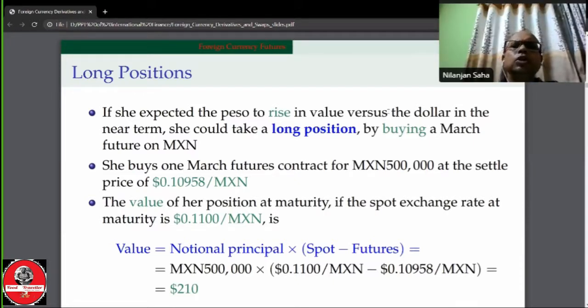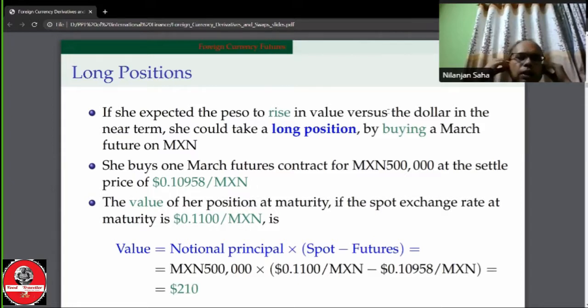So she buys one March future contract, 500,000 Mexican pesos at the settle price. Now the settle price is $0.010958 per Mexican peso. The value of our position at maturity, if the spot exchange rate at maturity is $0.100 per Mexican peso, what will be its value? Profit or loss, that means the value at maturity.